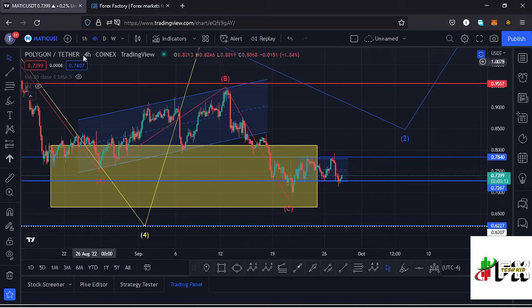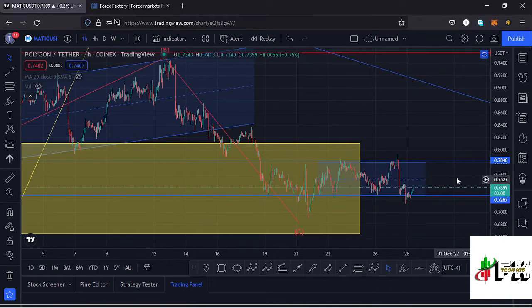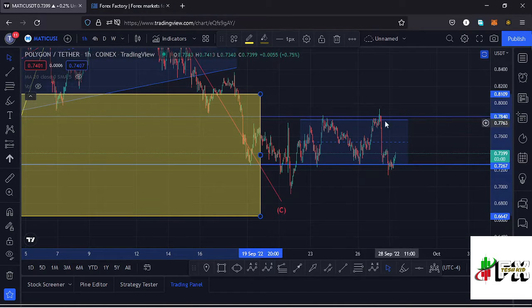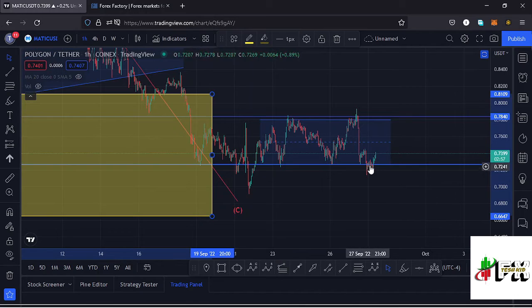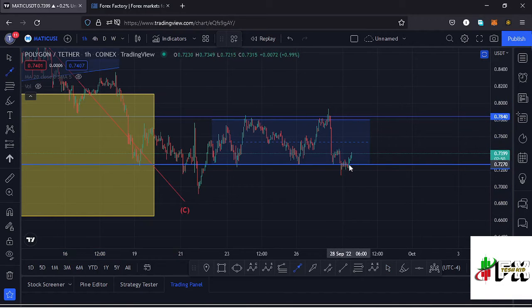If I jump to the 1-hour chart so that we can get to the key scenarios that I expect to play out on this chart, here on the 1-hour chart, within this movement right here, you can see we have been trading within a channel, and at the moment we are seeing a bit of a recovery to the upside within this channel. It's possible that now that we have found support at around the $0.72 mark, we might continue pushing higher and maybe get back to around the $0.77 mark, which is the upper part of that channel. Maybe also manage to break out of that channel to the upside, also manage to break above the key area of resistance and continue pushing higher.